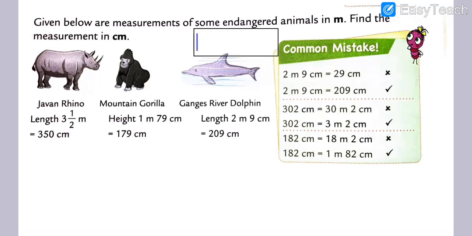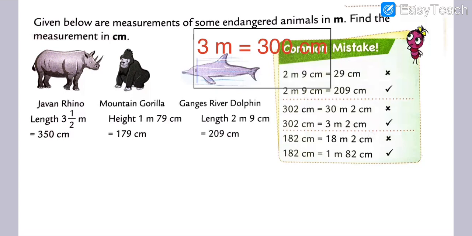So what is 3.5 meter? 3 meter is equal to how many? 3 meter is equal to 300 centimeter. And here, 0.5 meter is equal to how many, my dear students? Is equal to 50 centimeter.